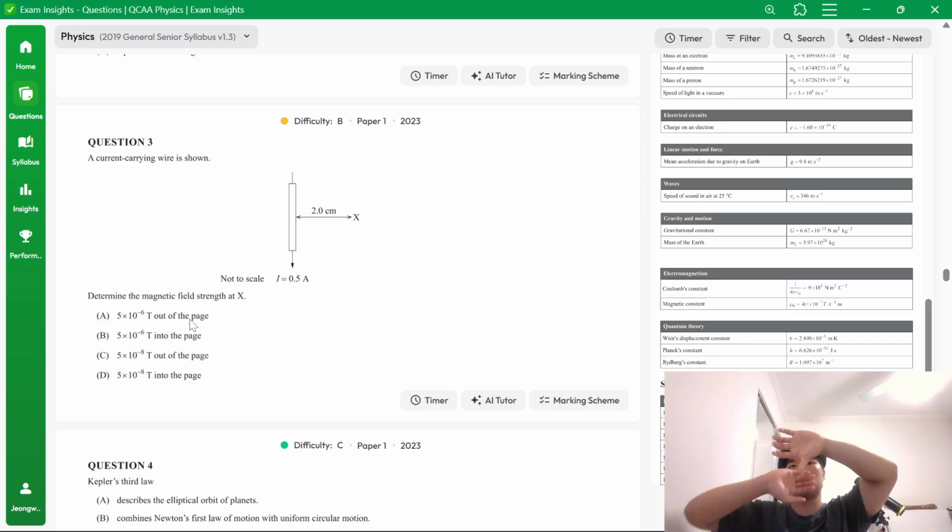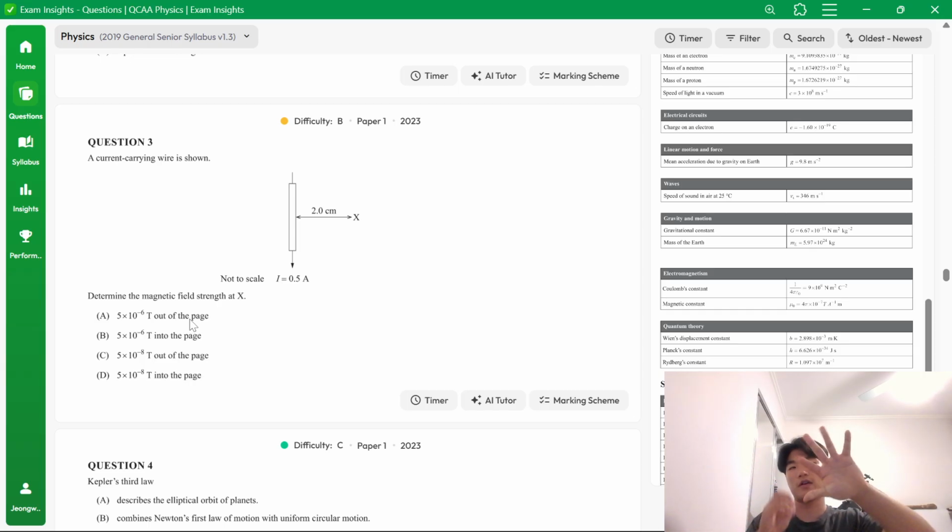If you didn't know, the right-hand rule is basically you just do kind of like a thumbs up, and the thumb represents the magnetic field. No, it doesn't. It represents current. I meant to say current. So it represents the direction of the current, and then the other fingers are the direction of the magnetic field.